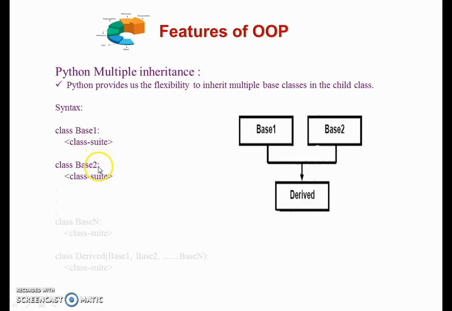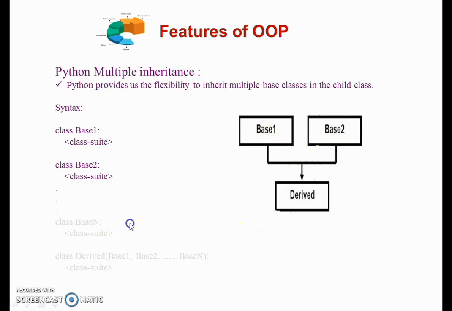See, here we are not going to use any parenthesis and we do not derive the Base2 class from Base1, because Base1 is also a parent class and Base2 is also a parent class. Both these classes are not derived from any class. So these are known as parent classes or base classes or root classes or super classes.